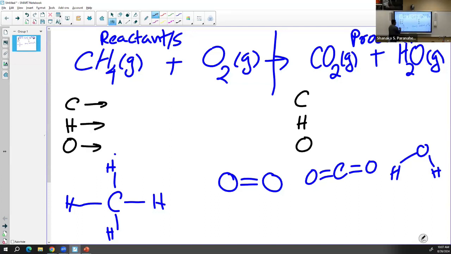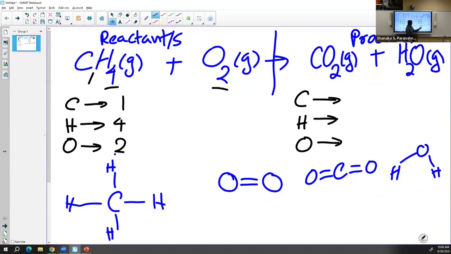So right now the count is not the same, but I'm going to show you how it's going to balance based on the number of atoms. In this, there's one carbon, four hydrogen, and two oxygen. These subscript numbers are the number of atoms. When there's no subscript for an atom, by default it's one. So it's one carbon, four hydrogen, and two oxygen. That's how we count the number of atoms in a molecule.